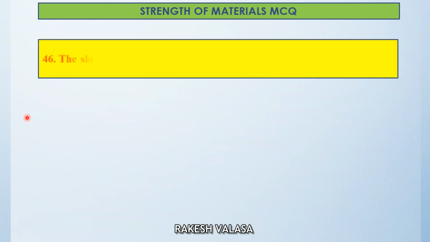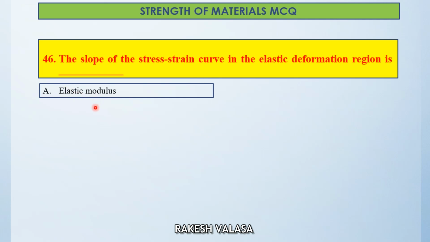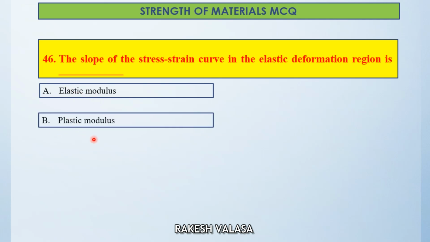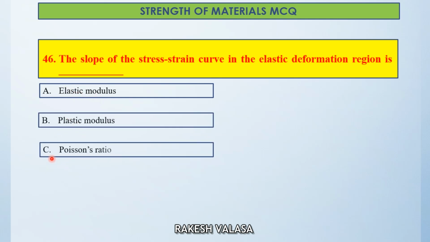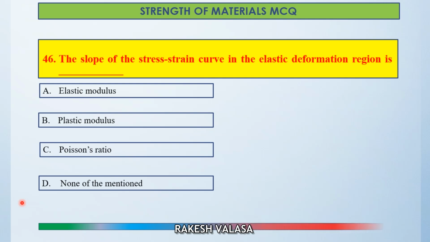Question number 46. The slope of the stress strain curve in the elastic deformation region is dash. Option A, elastic modulus. Option B, plastic modulus. Option C, Poisson's ratio. Option D, none of the mentioned. The correct answer is option A, elastic modulus. Let us see the explanation.